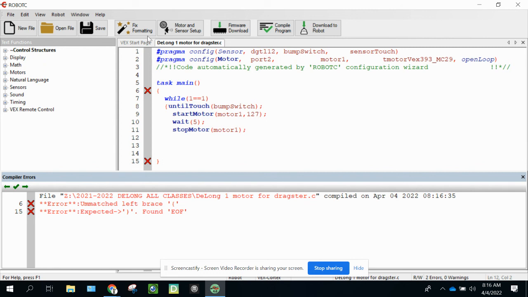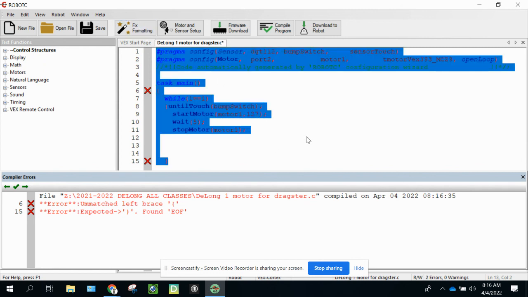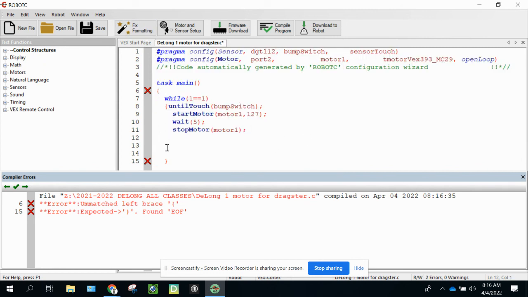So what I usually do is I hit fix formatting, and it lines up the curly brackets for me. See how this left curly bracket on line 8 goes with this right curly bracket on line 15, but there's nothing to go with line 6. So that's how I know I need something closed to go with it. So I'm going to just type in another closed curly bracket, hit compile program, and the error message is gone.